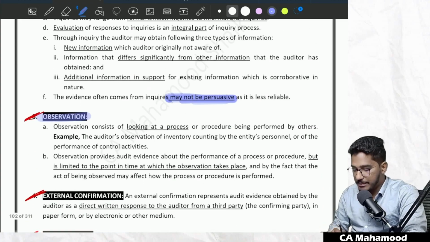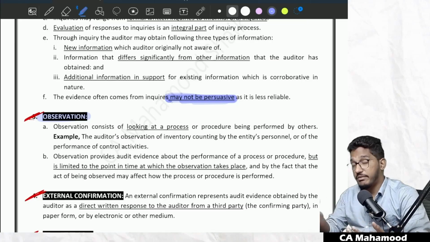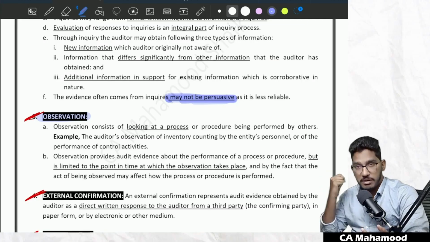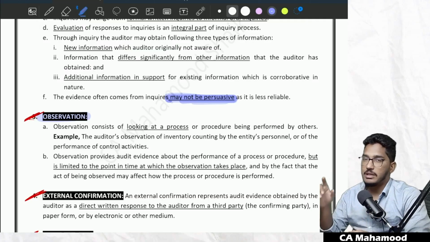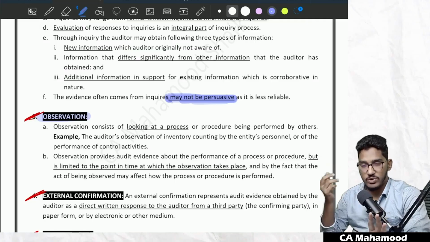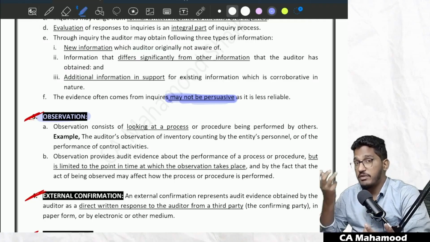Then the third one is observation. Sir, what is observation? The name itself says, if you are trying to get the evidence by looking at a process being performed by others, that I am going to call it as observation. For example, I am sitting and observing the management's counting process. Management is doing inventory counting. I am sitting and observing. That is what I am getting the evidence by way of observation.